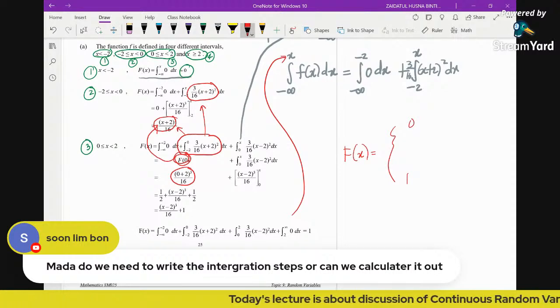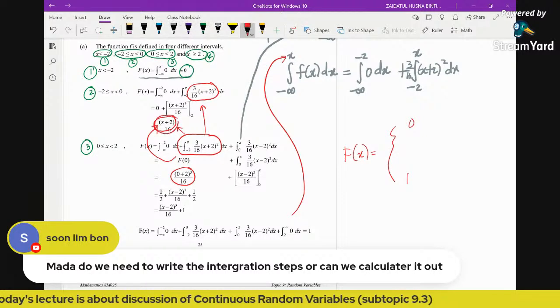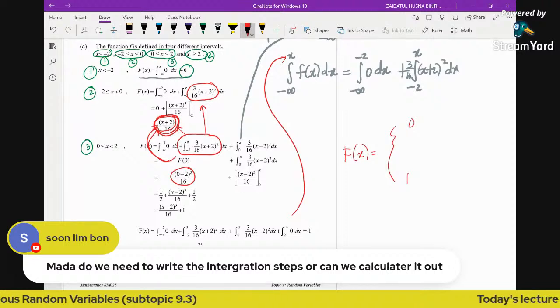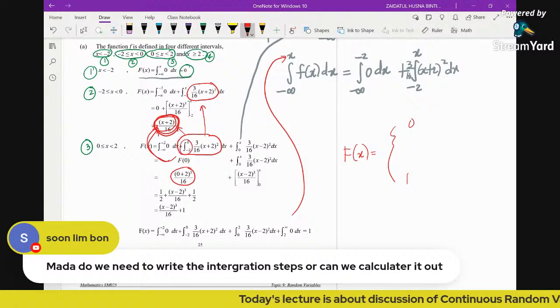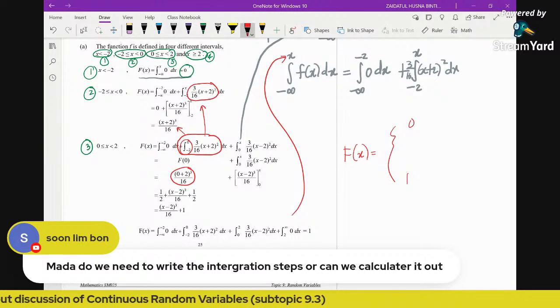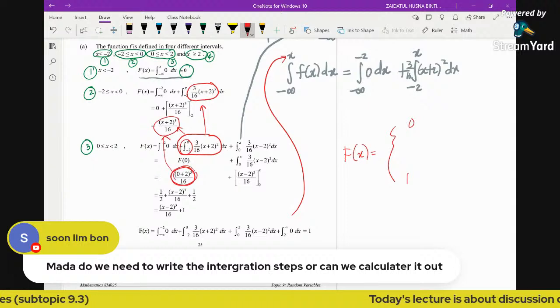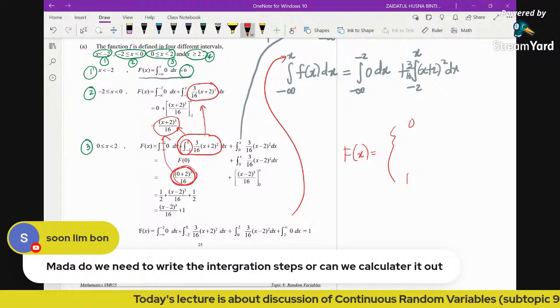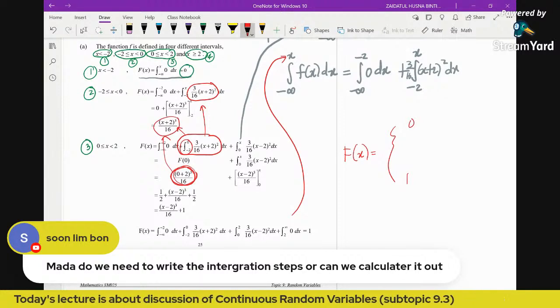So you don't have to integrate one more time. You just make full use of your answer in the previous part and substitute the value of 0 into that particular function, because that is about finding F(0). This is cumulative probability, right, from negative infinity until 0. So you can just substitute the value of 0 into this function, and you will get this. But the substitution step here has to be shown. You need to show the examiner that you substituted the value of 0 into the function.